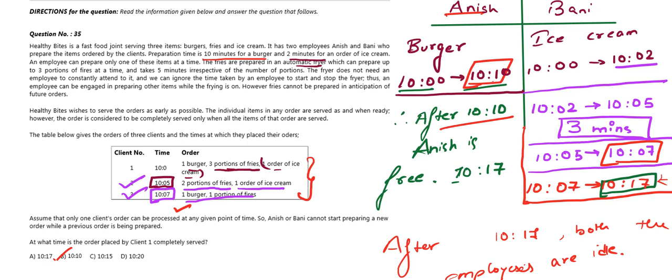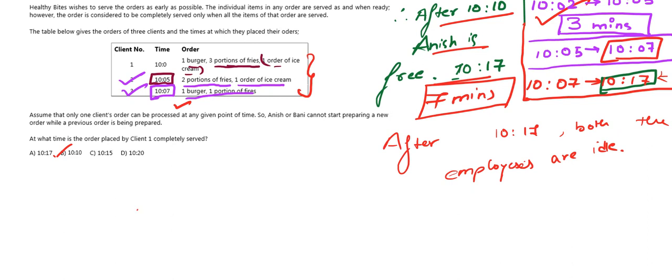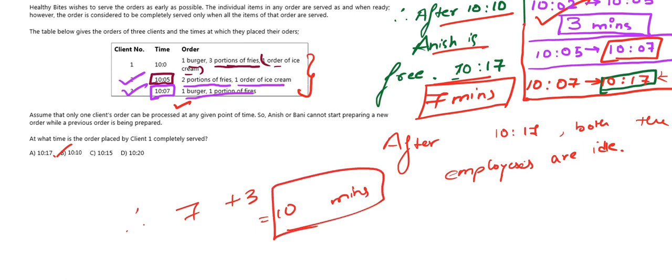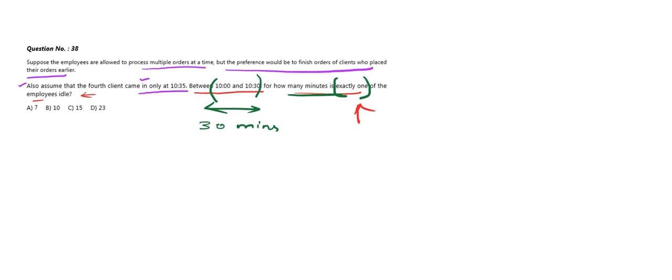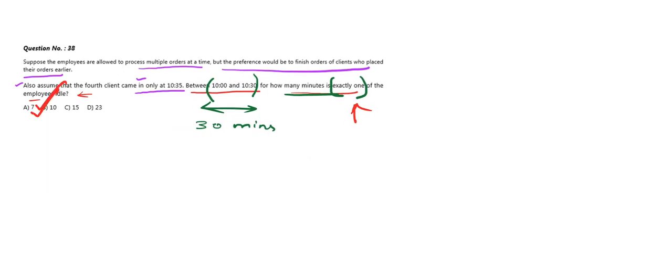So after 10:10 Anish is free up till 10:17. Therefore that is 7 minutes. So here we have Anish is idle for 7 minutes. Here we have Bani is idle for 3 minutes. Therefore total is 7 plus 3, which is equal to 10 minutes. Therefore both are individually idle for a total of 10 minutes. So let's check the options. Option B matches with our answer. Hence option B is the correct answer to this question.